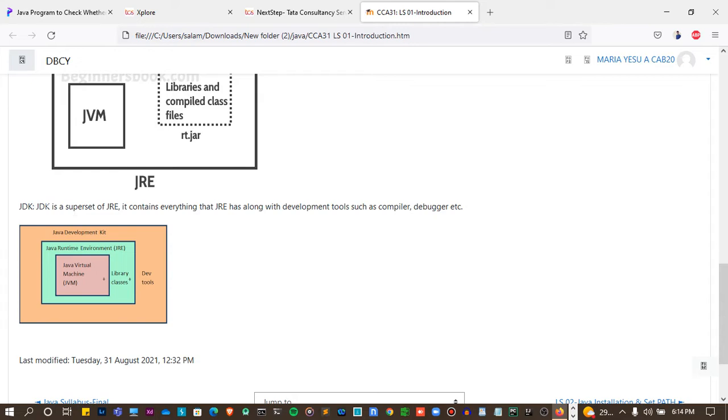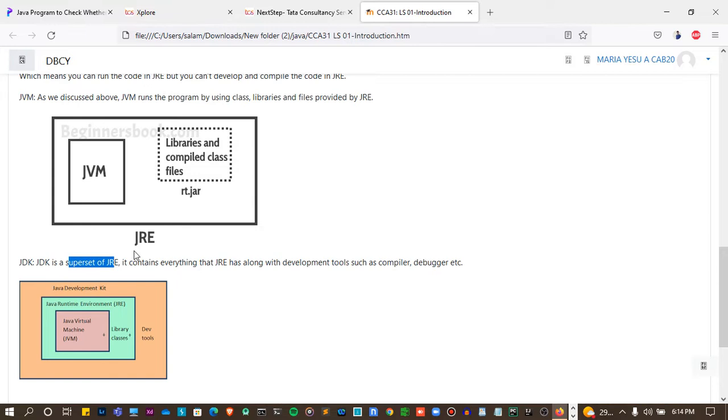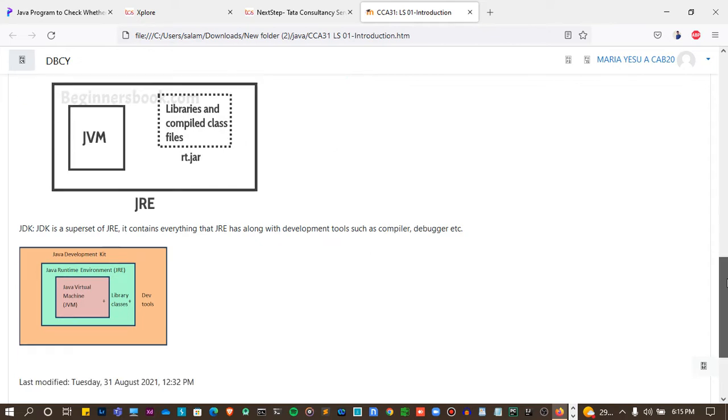I already told you JDK is the Java Development Kit which has predefined classes, libraries like that. It's a superset of JRE, more powerful than JRE. It contains everything that JRE has along with development tools such as a compiler and debugger.